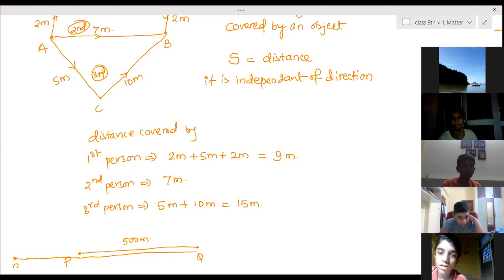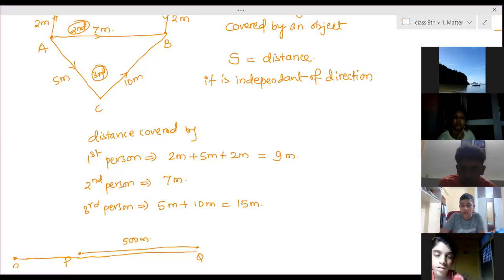20 meters, moving up 10 and coming back 10. So 20 meters. That means we have added. We have not checked whether going upward is positive and coming downwards is negative. That we are not concerned with. So the distance is direction independent. Such quantities which are independent of directions are called scalar quantities.